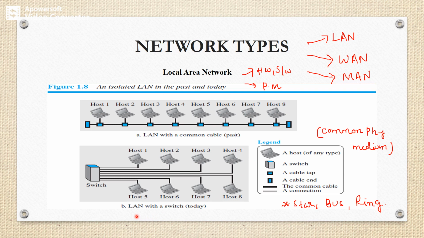Similarly, the second configuration is a LAN with a switch. There is a central switch to which all the devices are connected. So I can say that LAN provides user flexibility, speed and security. It also provides hardware and software sharing, as well as centralized management and private ownership of the LAN.